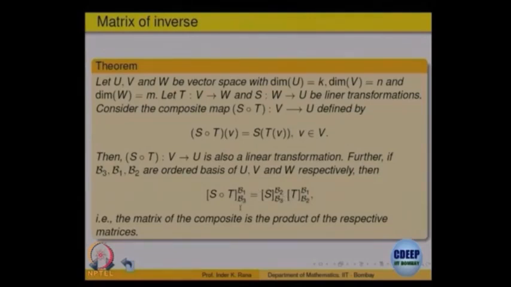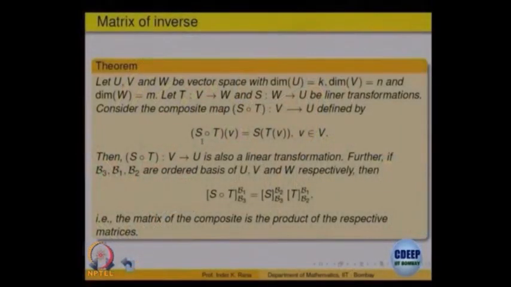Again, we will not prove this theorem, but you can compute an example. In the previous example itself, you can take S and T, compose them, and find out the matrices of them, and see that it is the product of the matrices. But it gives a very nice corollary. Supposing S and T are inverses of each other, then what do you get?